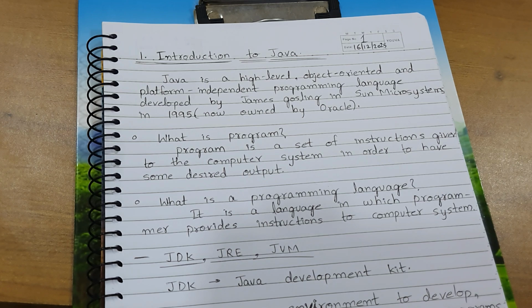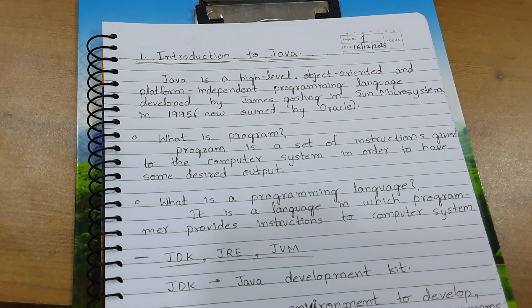When we write code in a programming language, this programming language has English words for us to understand, right? But the computer doesn't understand it. So here comes the compiler. What a compiler does is it converts these instructions written in a programming language into binary code, which is in the form of zeros and ones, which can be understood by the computer, and hence the computer can perform operations accordingly and provide us a desired output. So this is the backend process of coding.